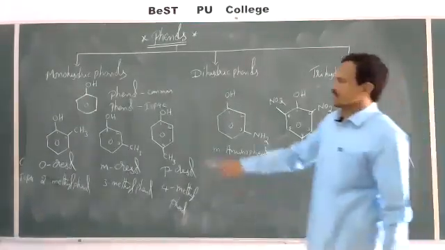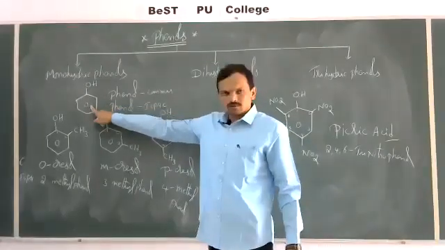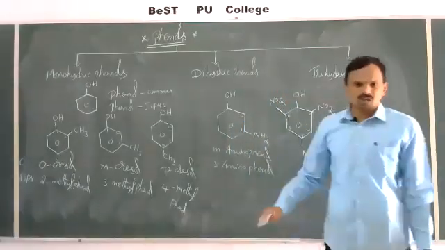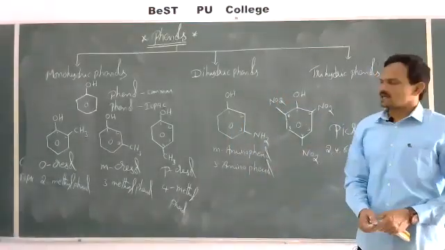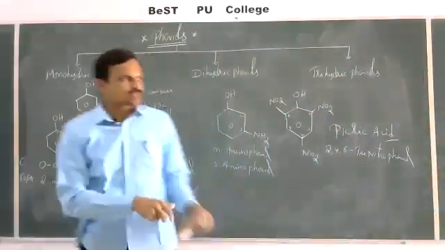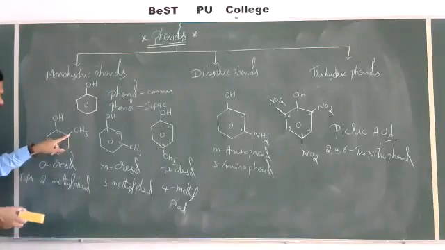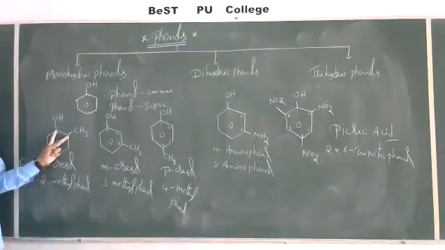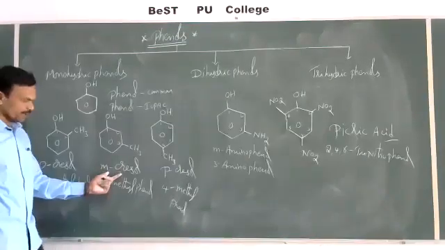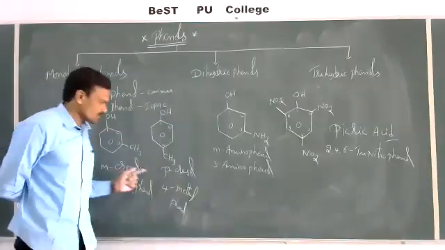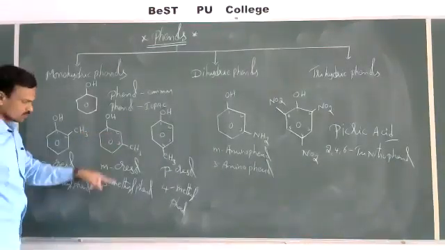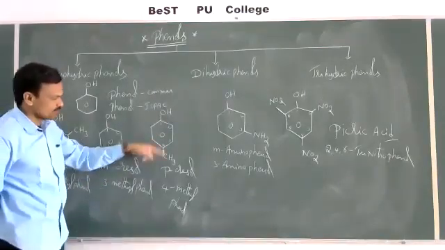So once again, phenol is the simplest compound, which is named as phenol itself, both in the common system as well as the IUPAC system. The remaining compounds are named as derivatives of phenol. So this is a methyl derivative of phenol, which is called cresol. This is ortho position, orthocresol, meta position, metacresol, para position, paracresol. These are common names. Then what is the IUPAC name? With respect to OH, this is at the second position. So 2-methylphenol. This is the third position, 3-methylphenol. This is the fourth position, 4-methylphenol.